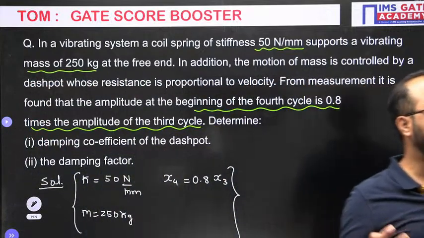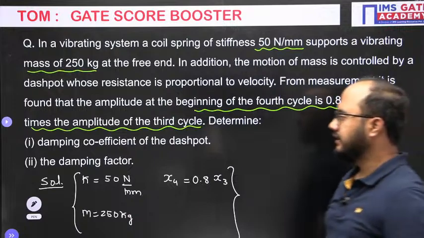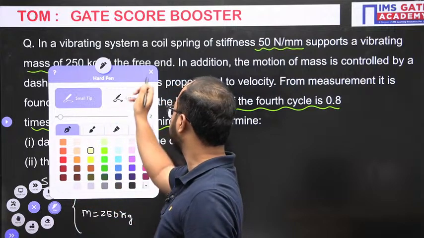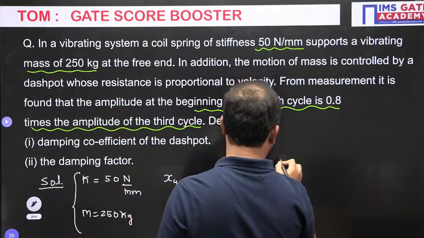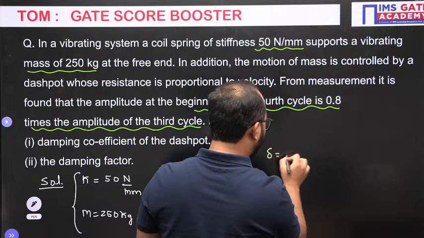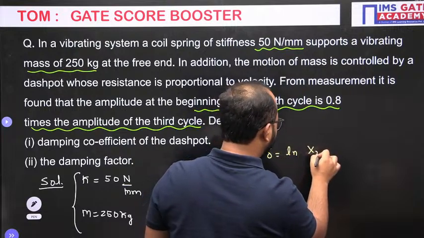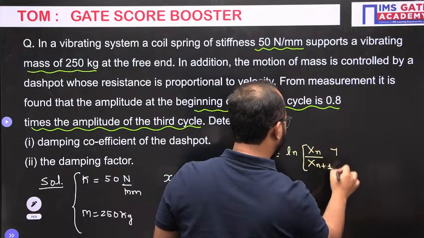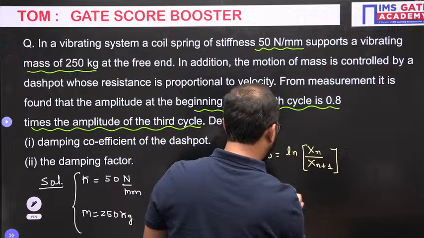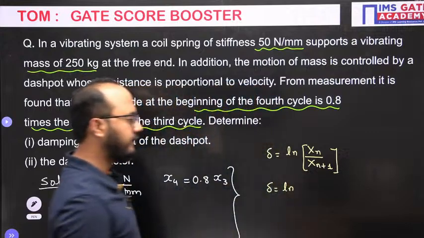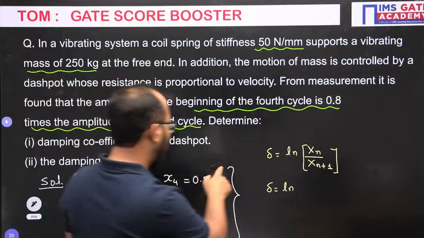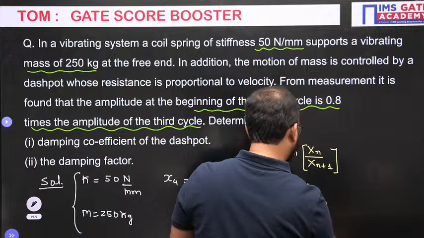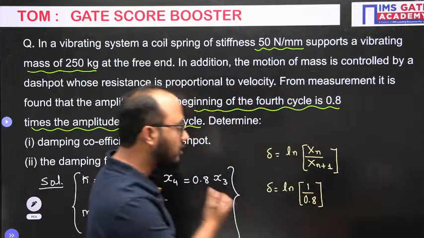Whenever they have given the amplitude, what we can do here, see, I hope you remember the logarithmic decrement formula, xn by xn plus 1, right? So your delta equals ln of xn divided by xn plus 1. So basically x3 by x4, so ln of 1 by 0.8. So we will be getting the logarithmic decrement, but that is not what they are asking.